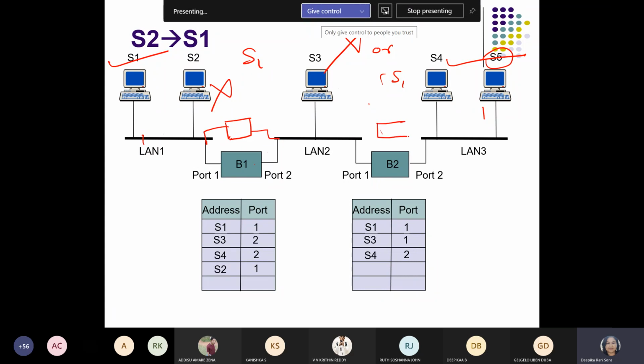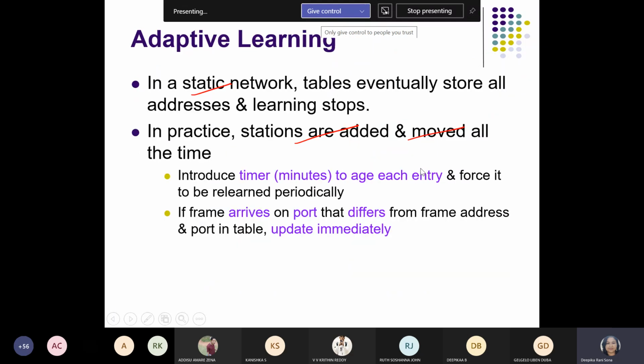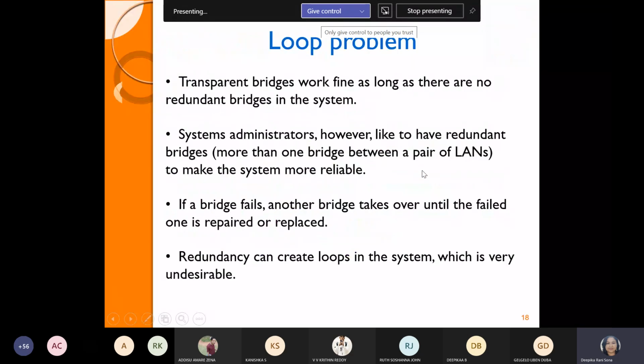We may use bridge 3 and bridge 4 also. Suppose this is bridge 3 and this is bridge 4. As a backup, we may use this. This is called your adaptive learning process, and this is part of the maintenance of the network, or updating the network even in the faulty condition. So all these things you just go through.